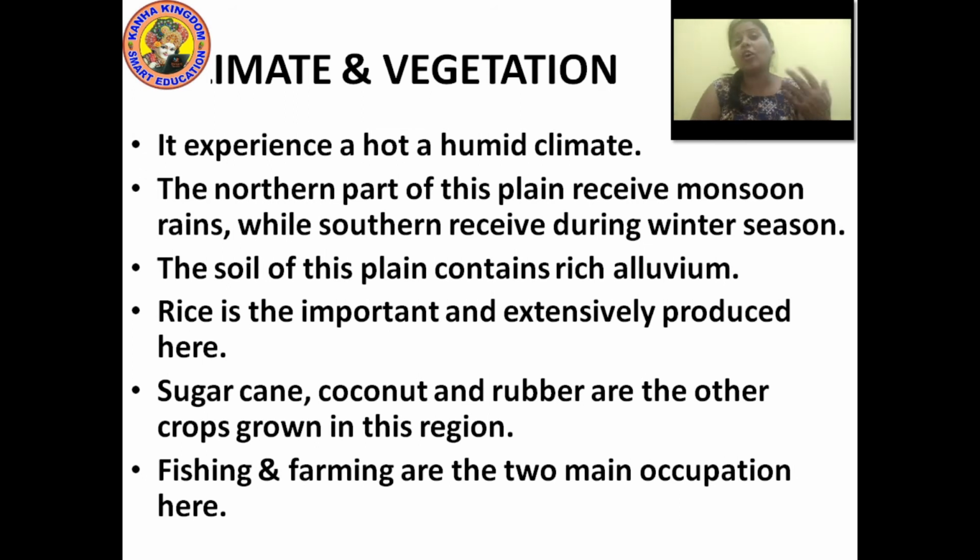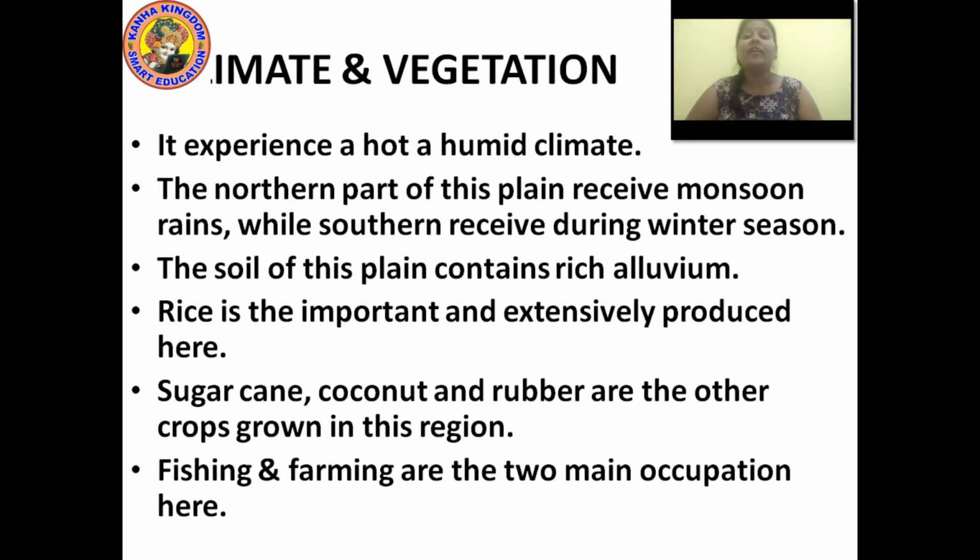So the climate of the eastern coastal plain is hot and humid, same as that of the western coastal plain. The northern part of the plain receives monsoon rains, and the southern part receives rain in the winter season. It means in the northern part usually monsoon rains come, and in the southern part during winter season they have rainfall. The soil of this plain contains rich alluvium, and rice is the most important and extensively produced crop here, in a huge quantity.